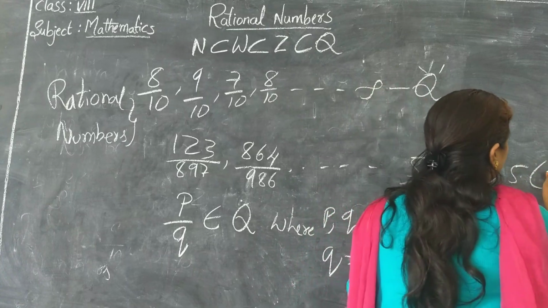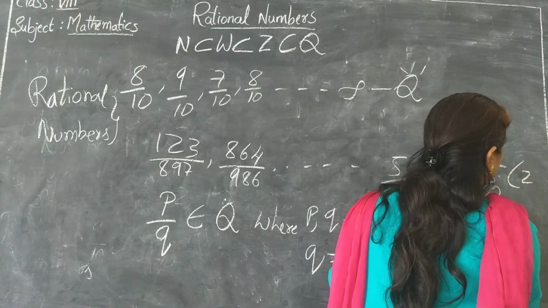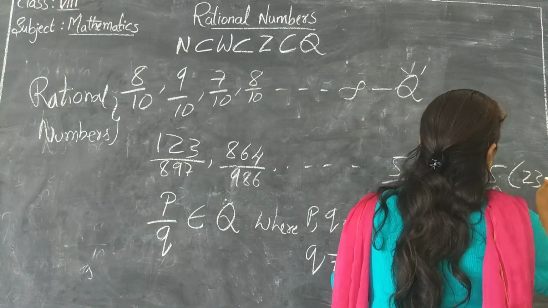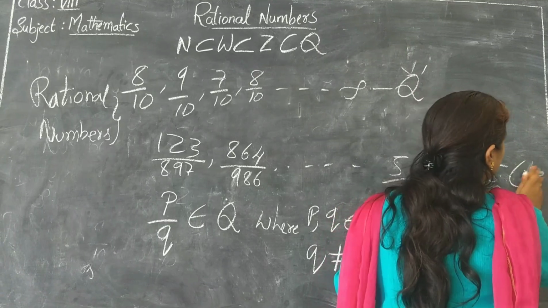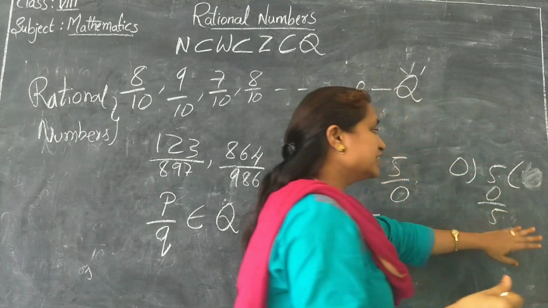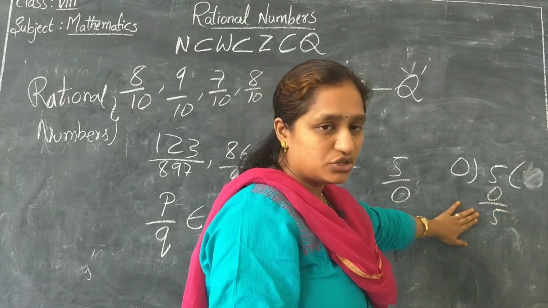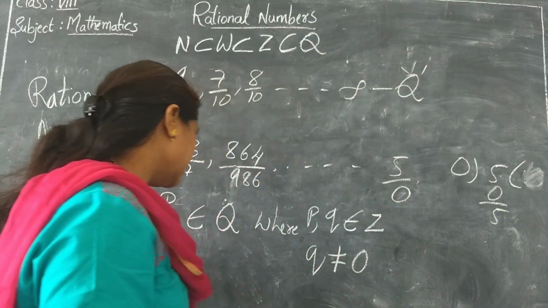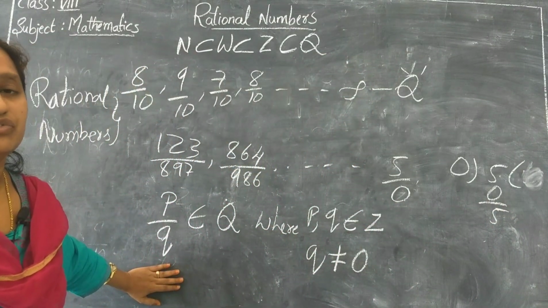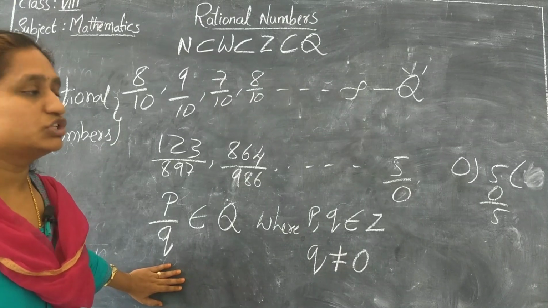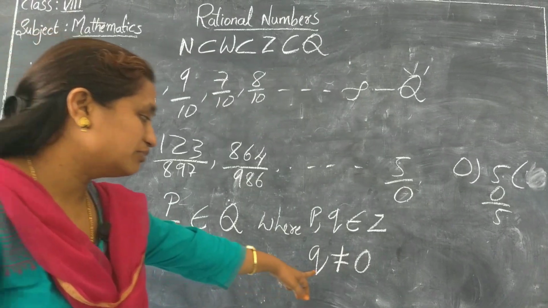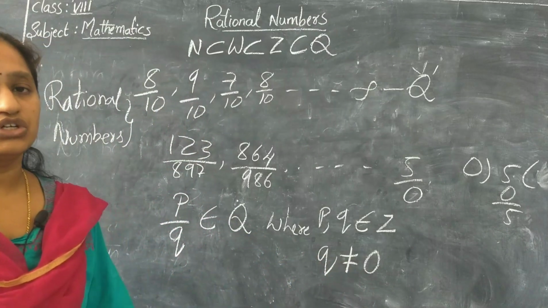If I multiply 2, again 0, not 5. If I put 3, again it's 0. So the number is undefined. If you put 0 in the denominator, the number is undefined. So for rational numbers, Q should not be equal to 0.